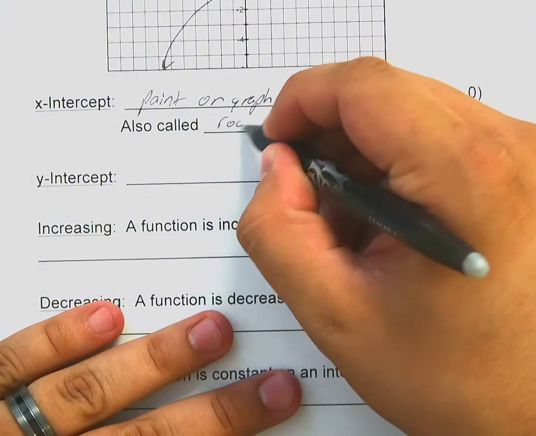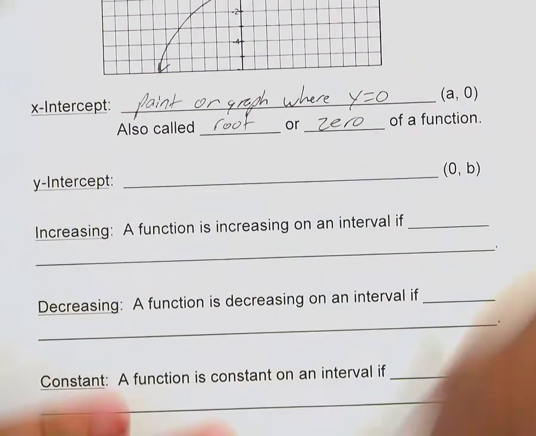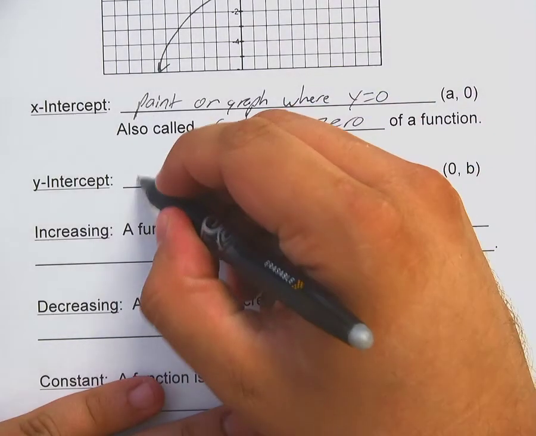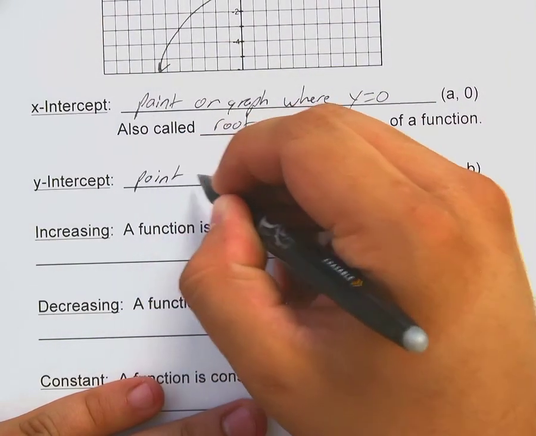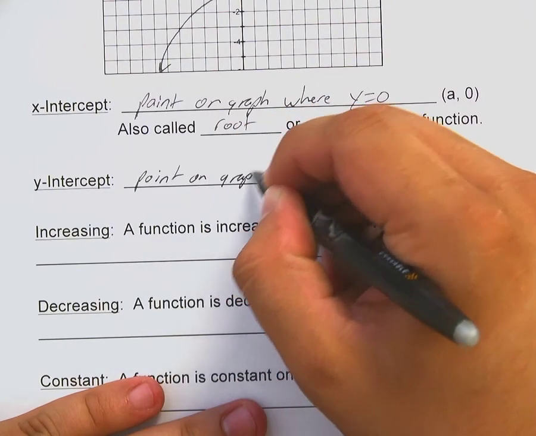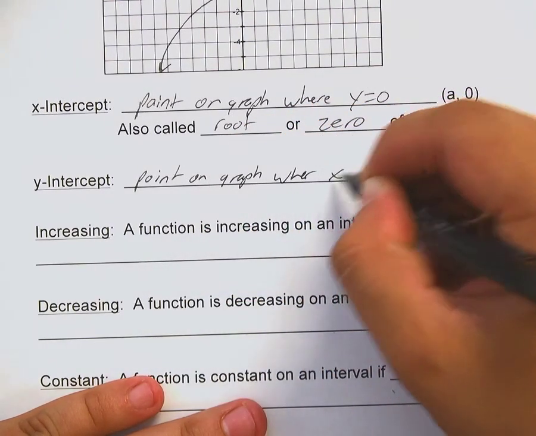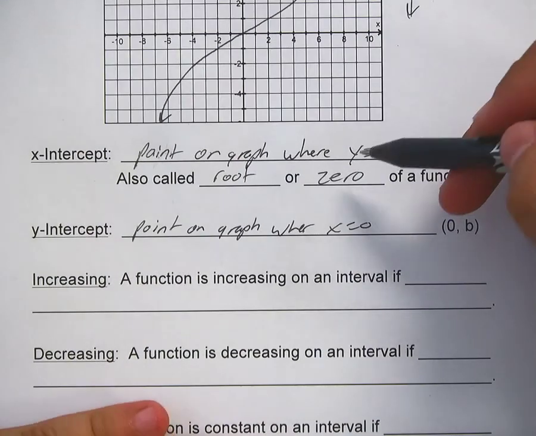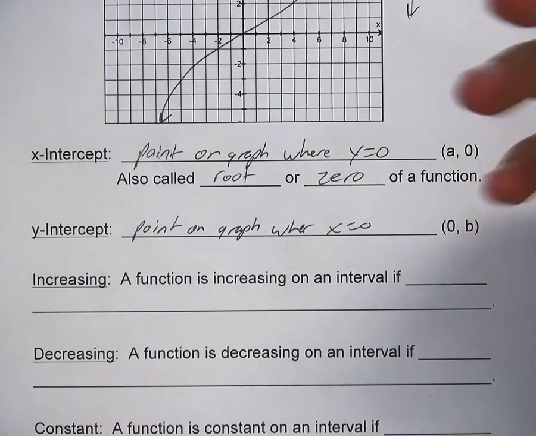Also known as a root or a 0. Right? We learned that in some of our vocabulary. The y-intercept is the point on the graph where x equals 0. You can think of the x-intercept as where it crosses the x-axis. Y-intercept is where it crosses the y-axis.